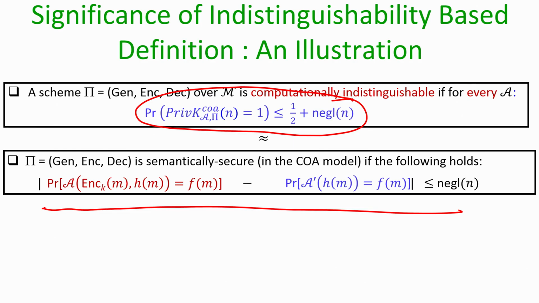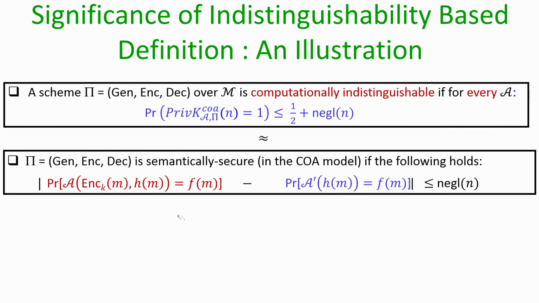Now you might be wondering how these two definitions can be equivalent, because in the original definition of semantic security you have an abstract function, namely the history function, and you have some function f of m which the adversary would like to compute. Whereas, in the computational indistinguishability based definition there is no such history function, no such function f of m which the adversary would like to compute. So, you might be wondering how come these two conditions are equivalent.